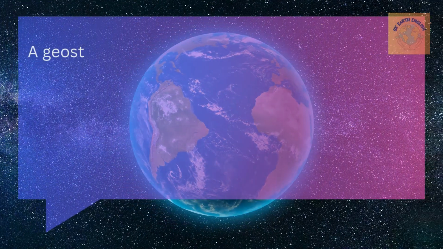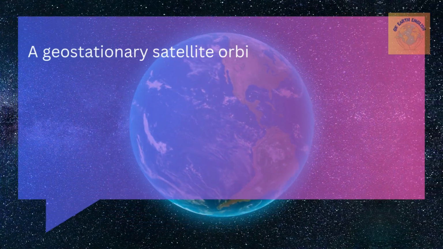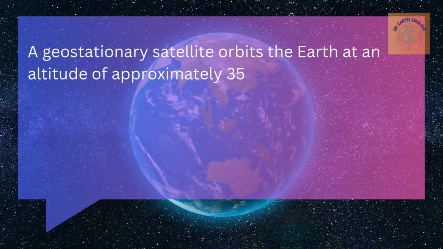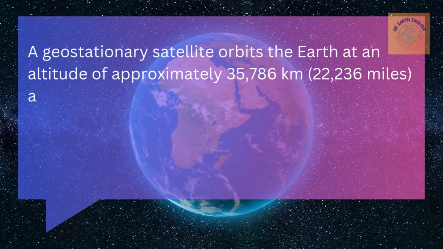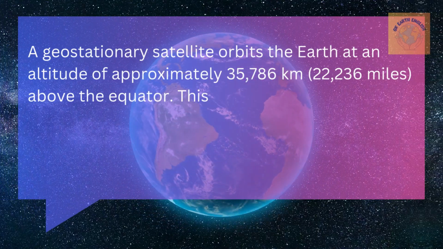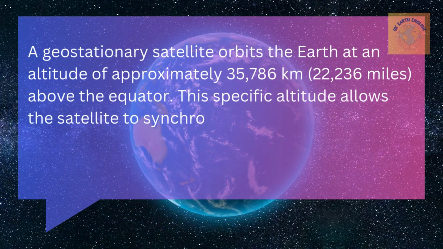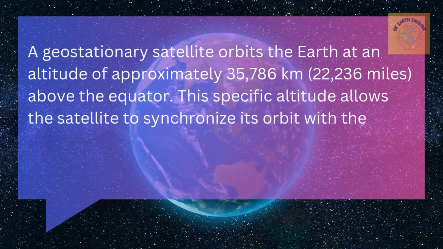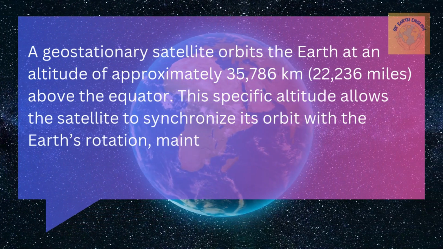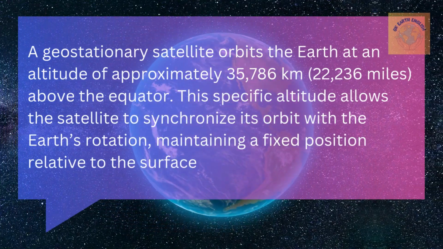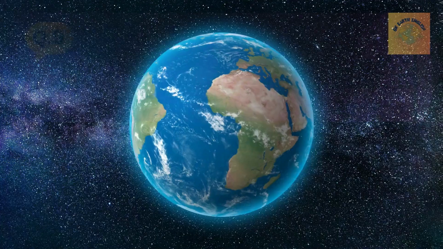35,786 km. A geostationary satellite orbits the Earth at an altitude of approximately 35,786 km above the equator. This specific altitude allows the satellite to synchronize its orbit with the Earth's rotation, maintaining a fixed position relative to the surface.